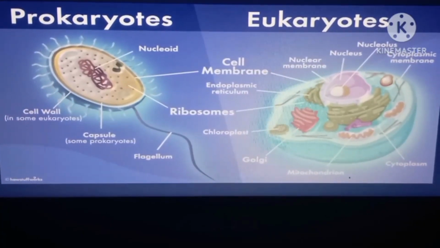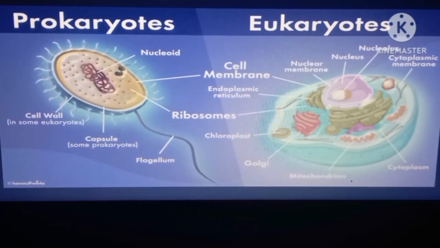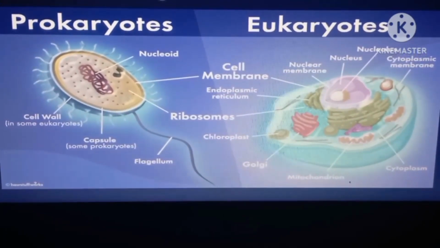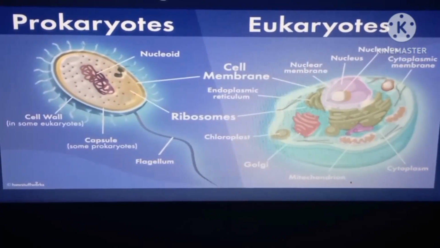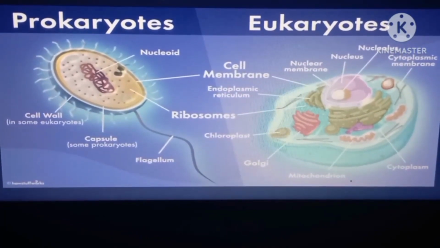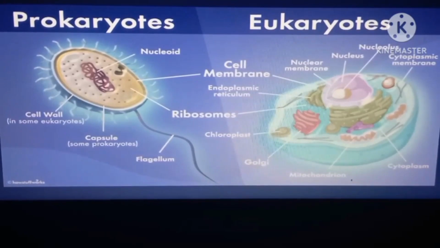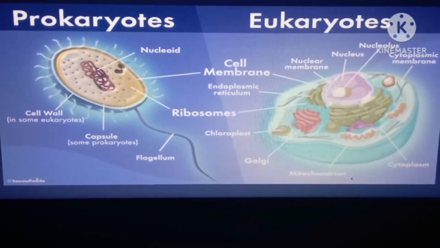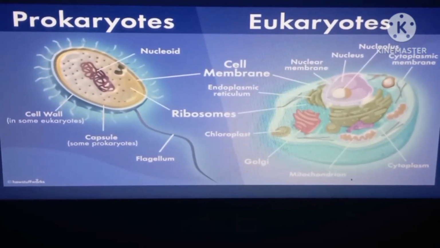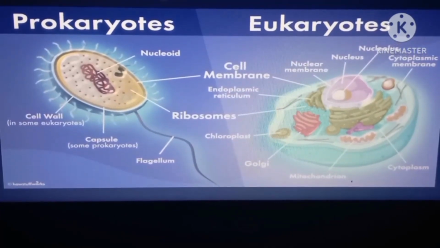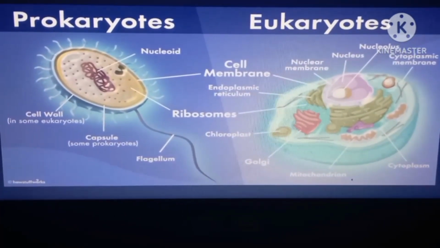So, this is the illustration between prokaryotes and eukaryotes. In a simple explanation about the illustration, prokaryotic cells are cells without a nucleus, and eukaryotic cells are cells that contain a nucleus. Eukaryotic cells have other organelles besides the nucleus. The only organelles in a prokaryotic cell are ribosomes.